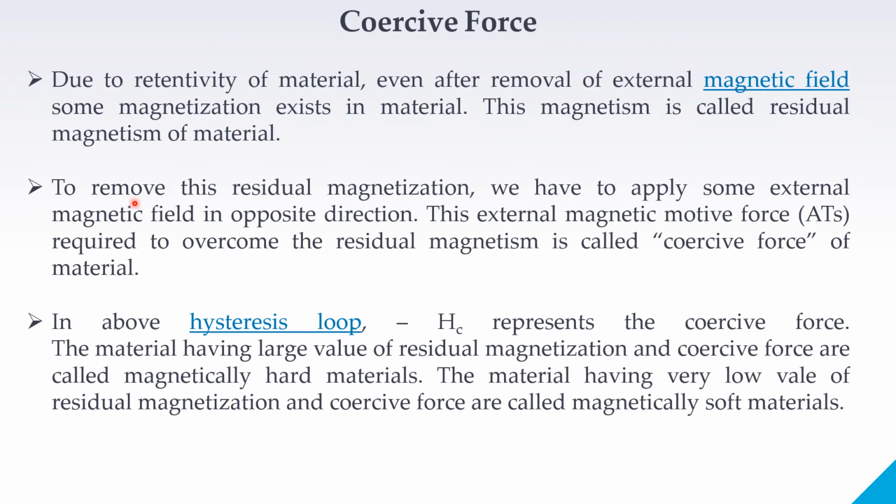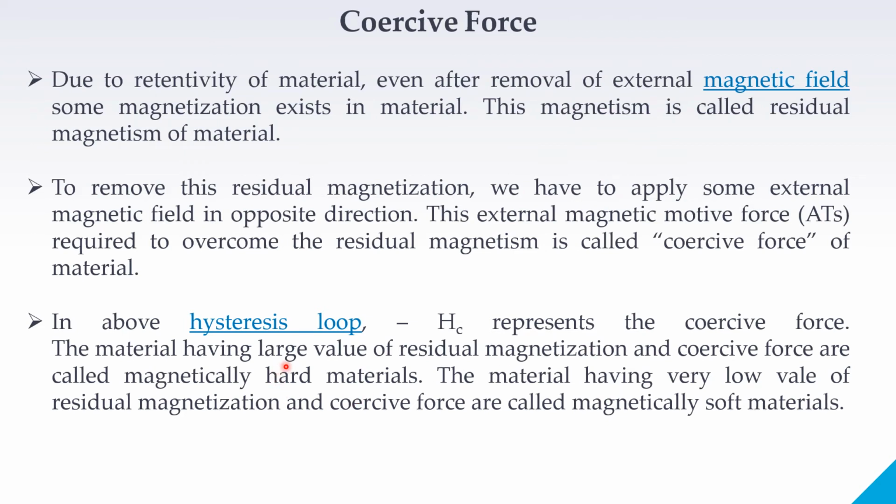To remove this residual magnetization, we have to apply some external magnetic field in the opposite direction. This external magnetic force, in ampere turns, required to overcome the residual magnetism or to demagnetize the material is called the coercive force of the material. In the hysteresis loop shown in the figure, Hc represents the coercive force on the x-axis.